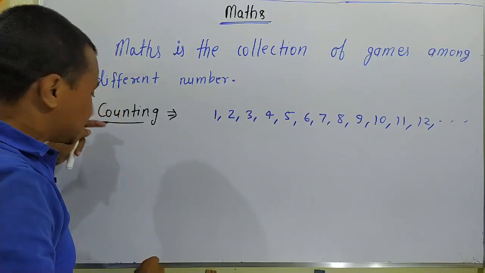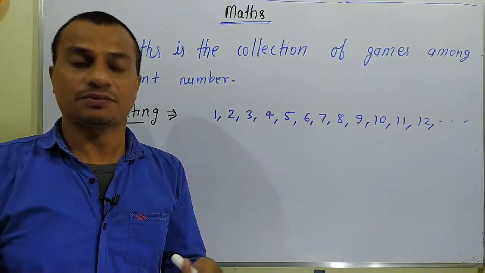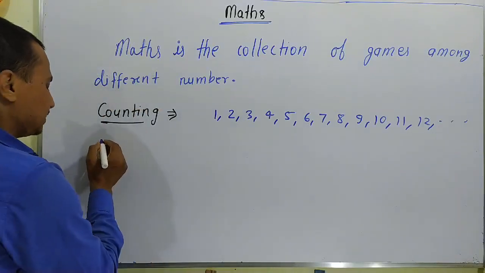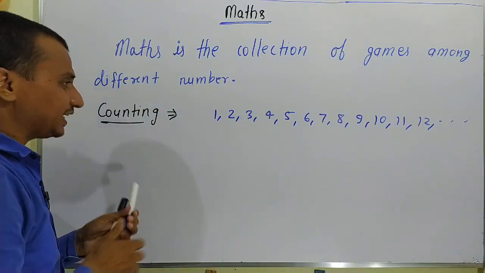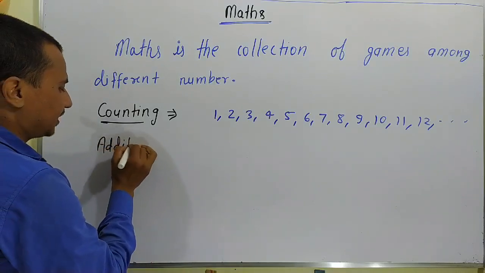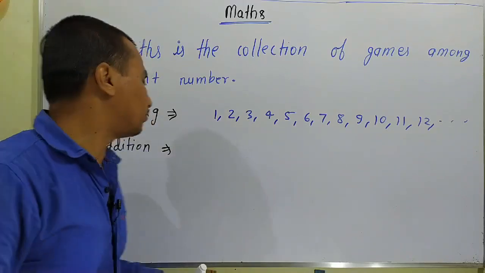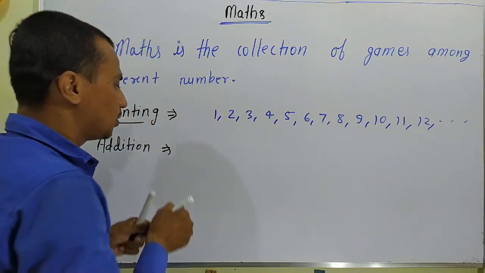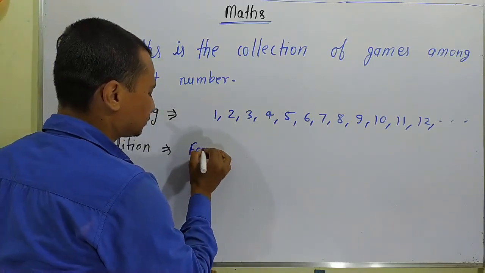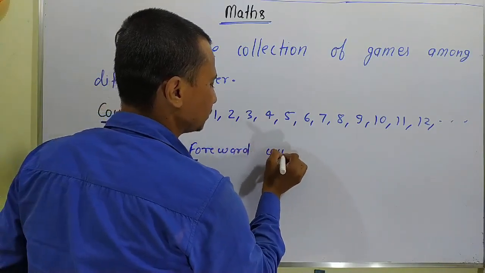On the basis of this counting, we do addition and subtraction. What is addition? Addition is nothing but forward counting.